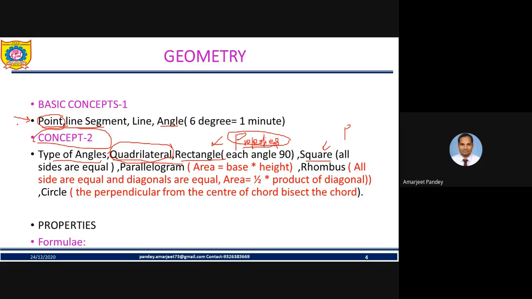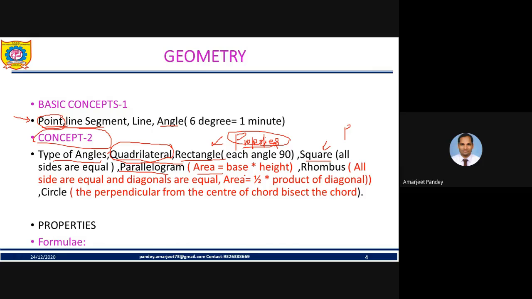Next is, friend, very important, parallelogram. Generally we all know that in a parallelogram opposite sides are parallel. This is the basic property which we should consider, that in a parallelogram opposite sides are parallel, and if you're talking about area, it is base into height, friend.